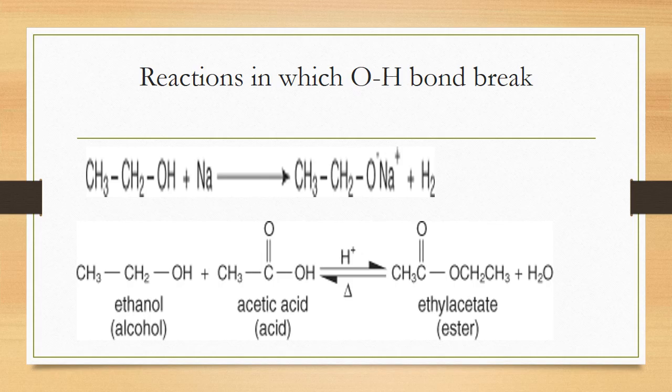So these are the three examples in which the alcohol shows acidic behavior by giving its proton: reaction with sodium, reaction of ethyl alcohol with acetic acid, and reaction of ethyl alcohol with the Grignard reagent. In these three reactions, alcohol behaves just like an acid and gives its proton.